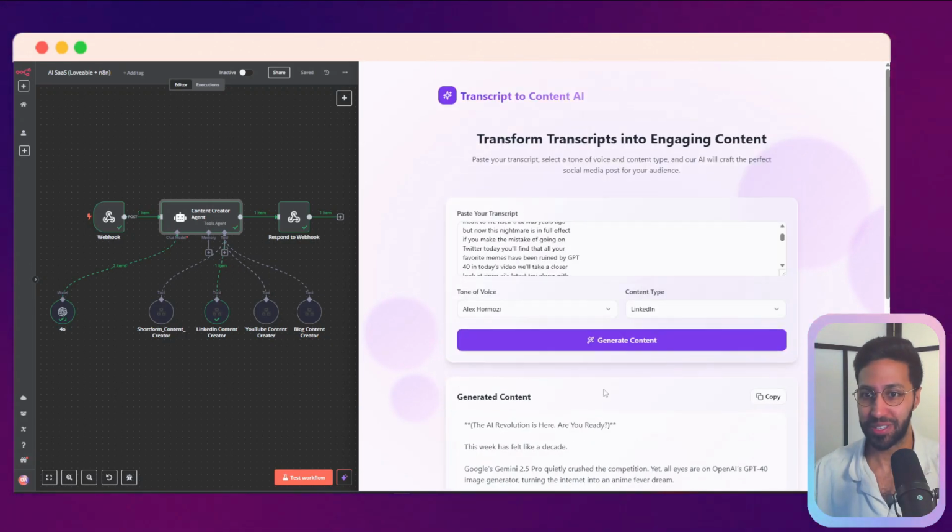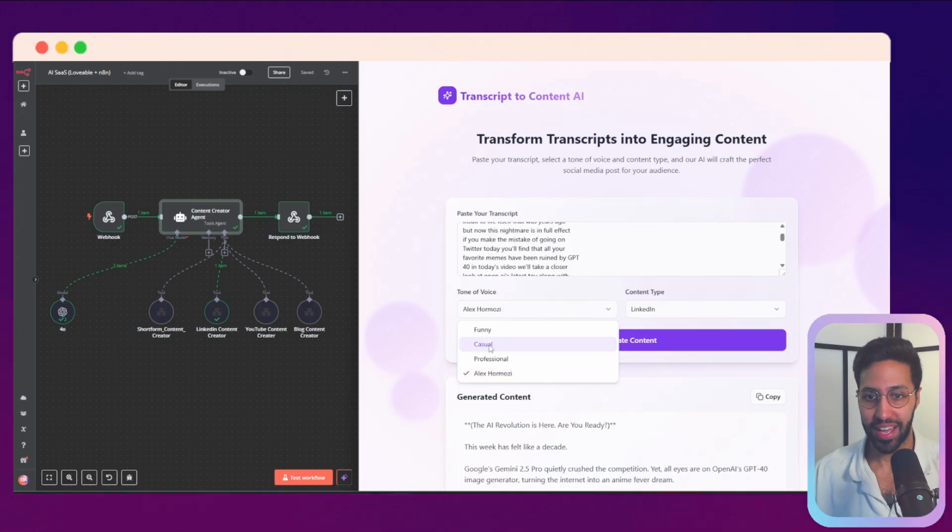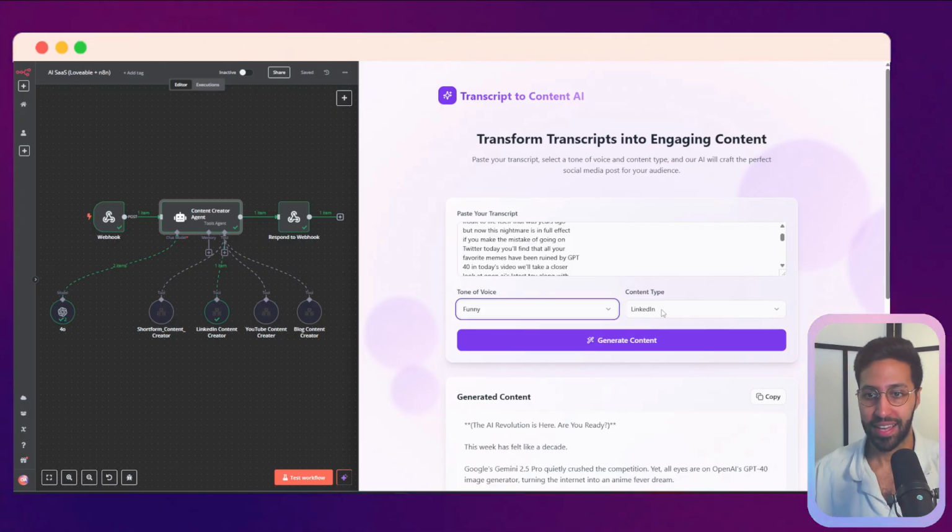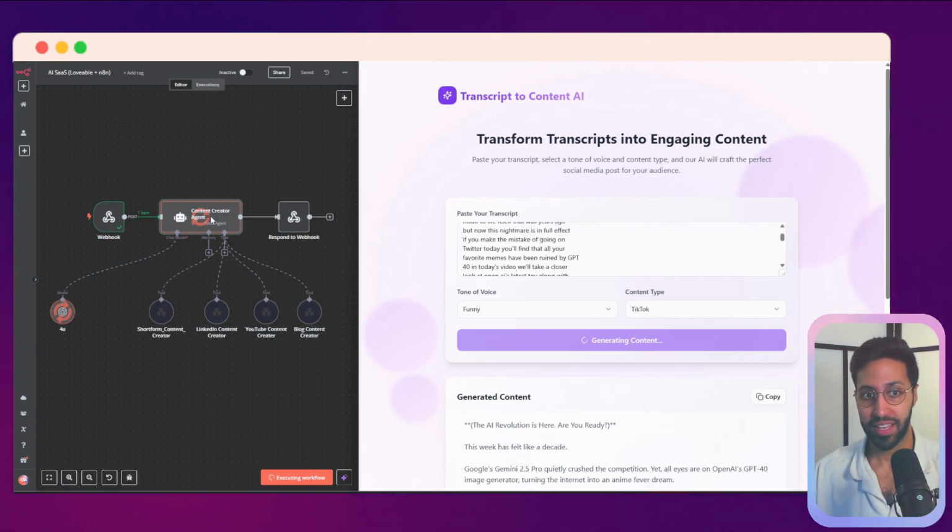So let's do this one more time. Maybe I want a funny post, and let's make this for TikTok. I'm going to test the workflow, and I'm going to generate the content. It's going to go through the same process. So it received it from Loveable. The AI agent is now working.